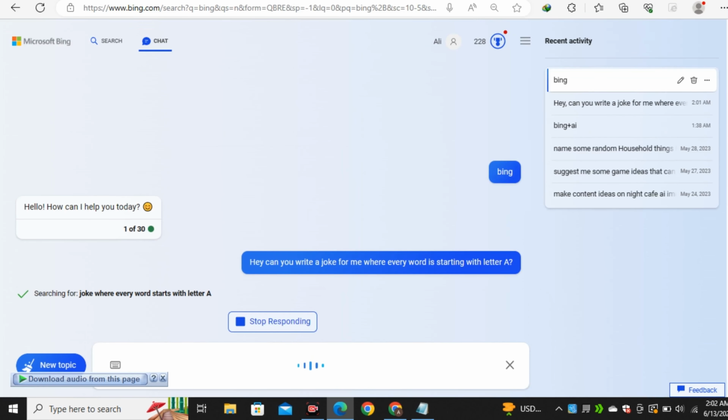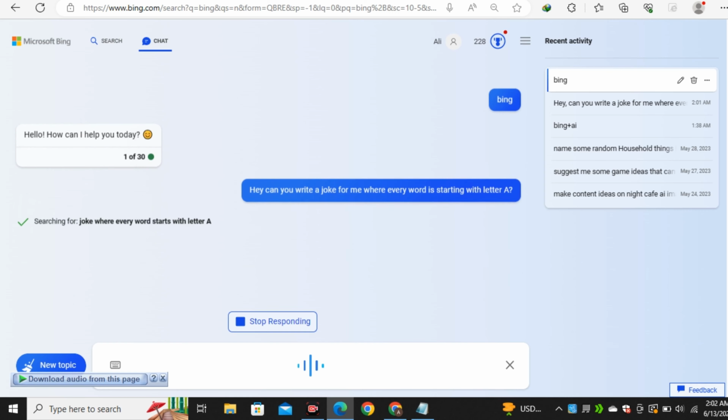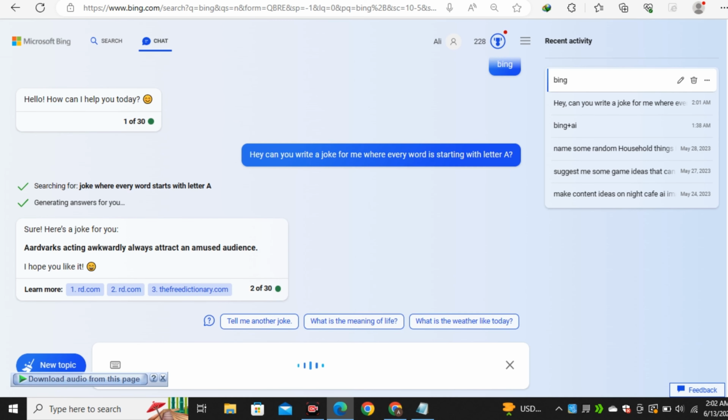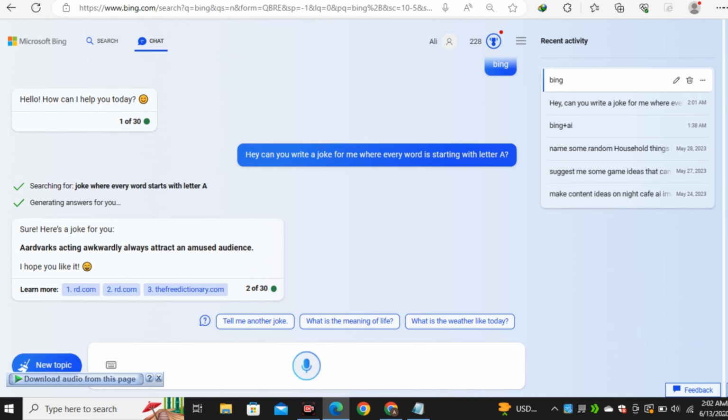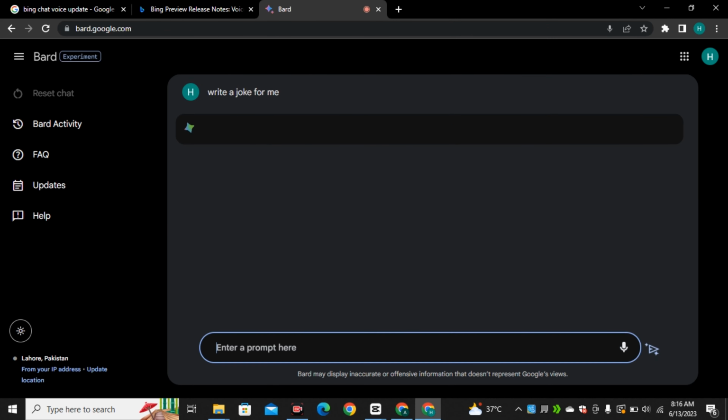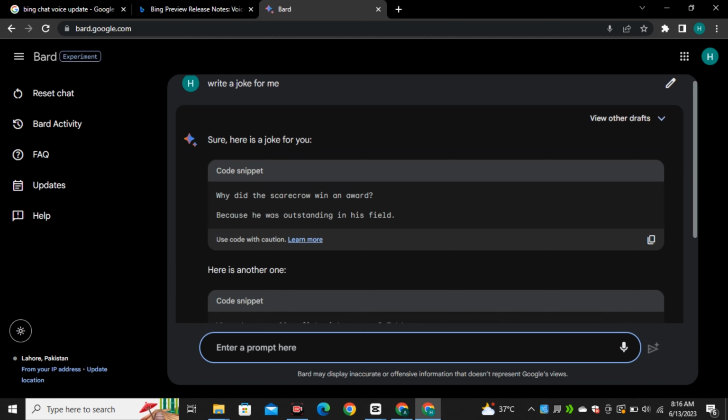Searching for joke where every word starts with letter A. Sure. Here's a joke for you. Aardvarks acting awkwardly always attract an amused audience. I hope you like it. Okay, really cool. So it doesn't provide the text only, it replies with its own voice. Well, Googlebot also has this feature, but it doesn't reply with voice, it only provides the text form.